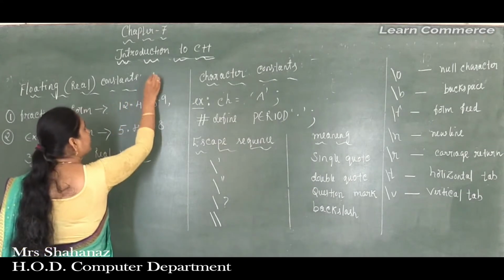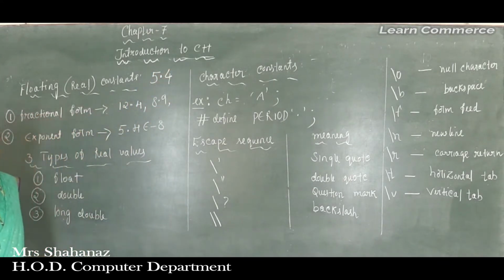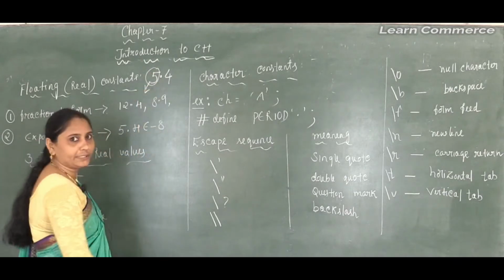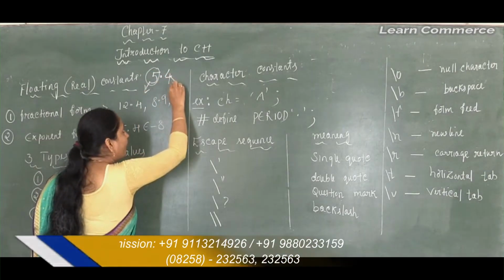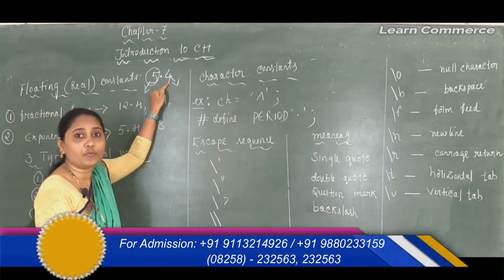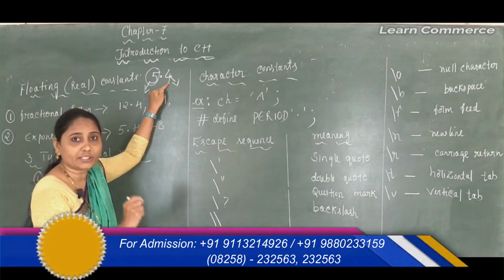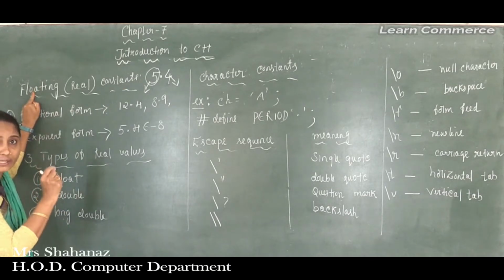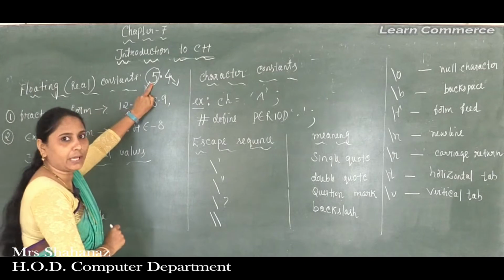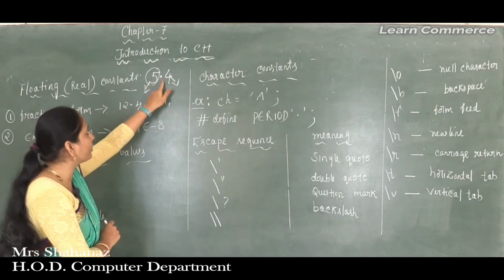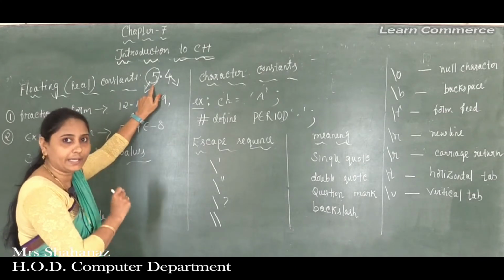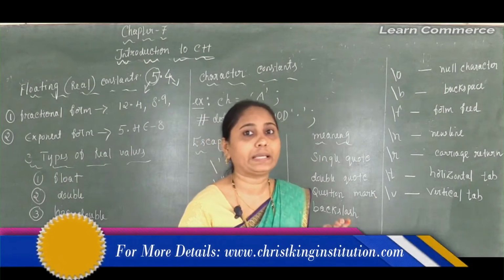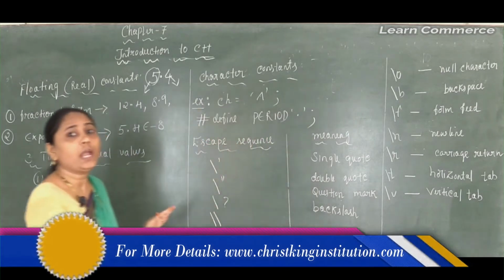Now, for example, 5.4. The first part is called the integer part, and after the point, the decimal fraction is called the fractional part. So a real constant number, or simply a floating constant number, contains both an integer part and a fractional part. Before the point, the number is called the integer part, and after the point, whatever number we get is called the fractional part.